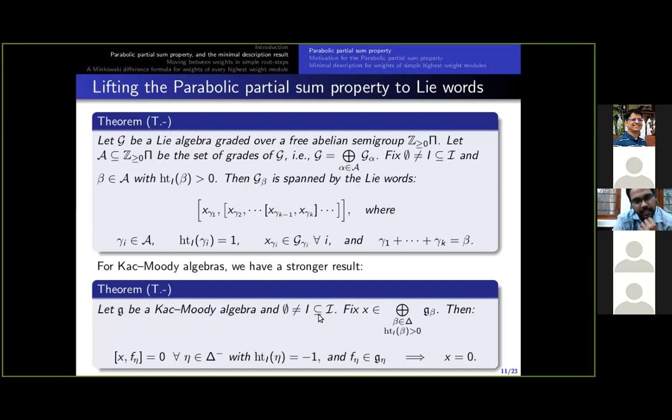Let G be a Kac-Moody algebra and I a non-empty subset of script I. If I take a non-zero vector x in the direct sum of the root spaces with positive I-height, then we can always find a negative root eta with I-height minus 1 and a negative root vector f eta in root space G eta, such that the bracket of x and f eta is non-zero. In particular, suppose x comes from a single root space G beta with positive I-height. This means beta minus eta is a root.